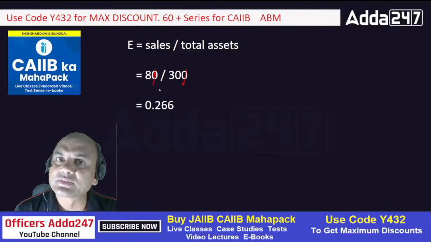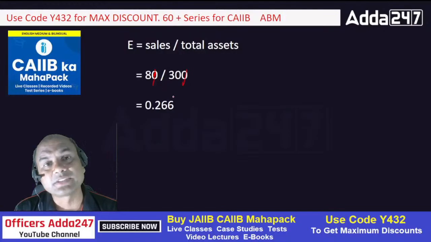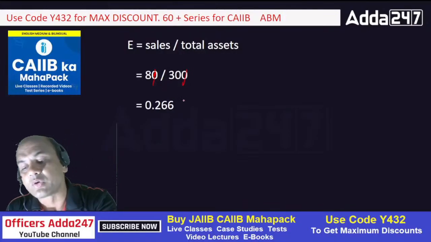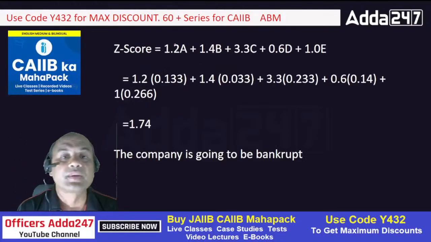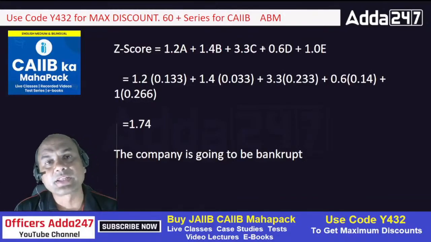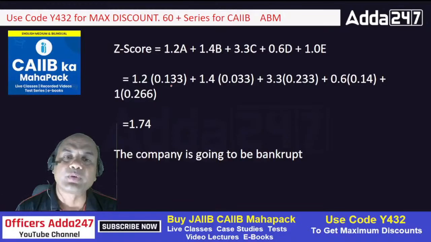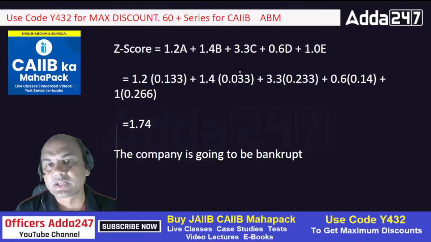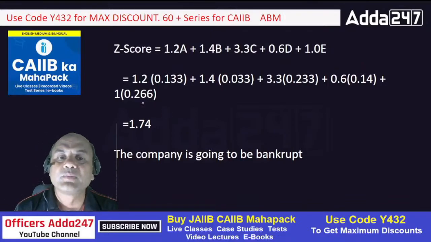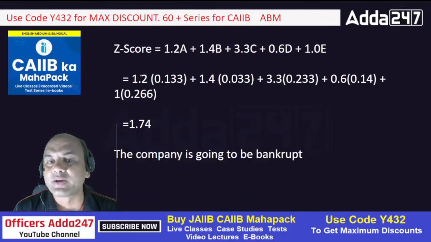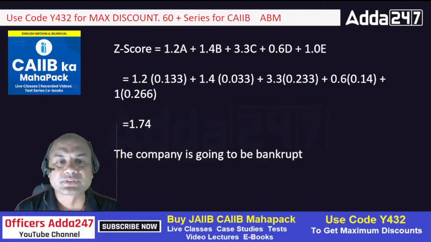So now we have got all A, B, C, D, E. Now give me the weightages: 1.2, 1.4, 3.3, 0.6 and 1. What did I tell you? How to remember it? Follow that again. So write the figures. A is 0.133, B is 0.033, C is 0.233, D is 0.14 and E is 0.266. Just multiply the weightages with those ratios.